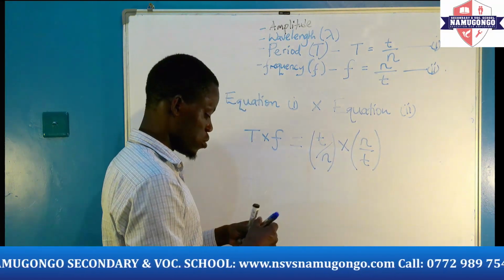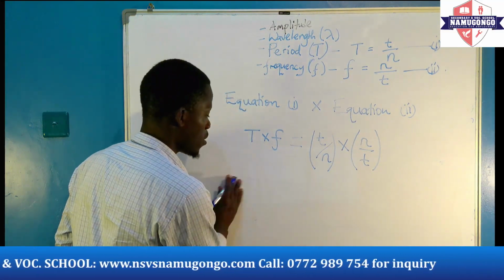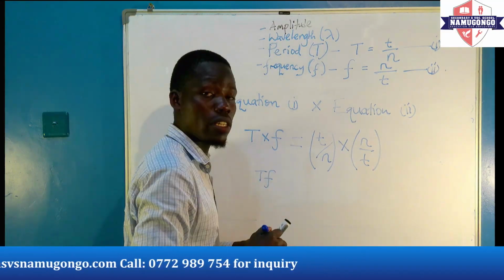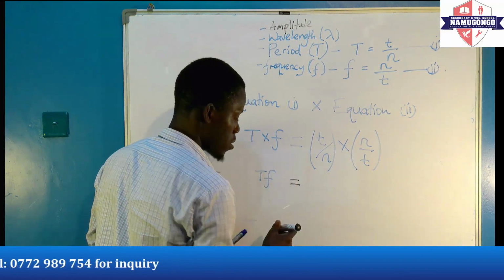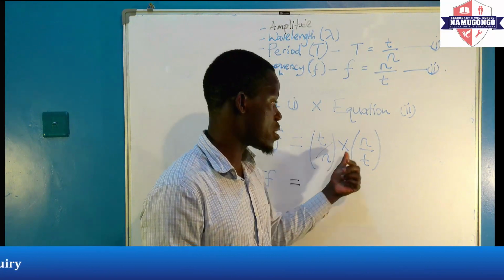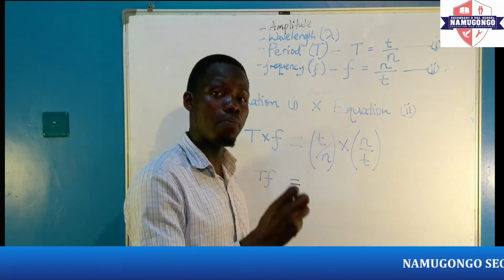So let us continue. When you multiply on the left, we shall get TF, and when we multiply on the right, we know some math: when we are multiplying and we have similar characters or values, they can be divided.